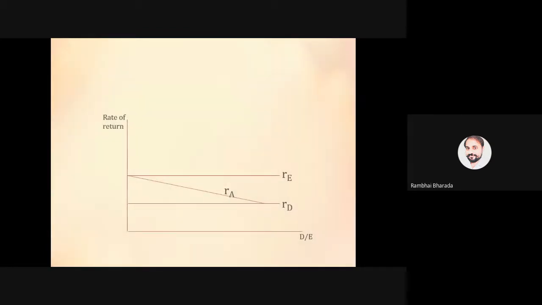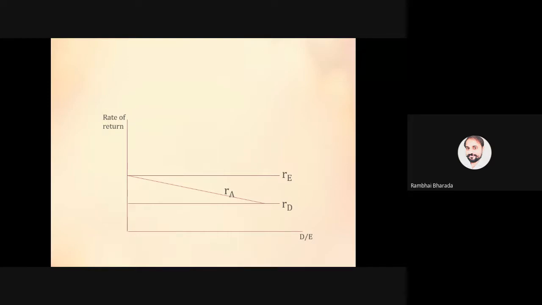See, this is the chart, this is the diagram that you need to draw in your final examination or in a mid examination whenever we have a question of 8 marks. See, this is the rate of return on the x-axis. On the y-axis we have D by E. Okay, now see, RE represents the rate of return on equity, RD represents the return on debt जिसको हम KD बोलते हैं, and RA represents the overall return.